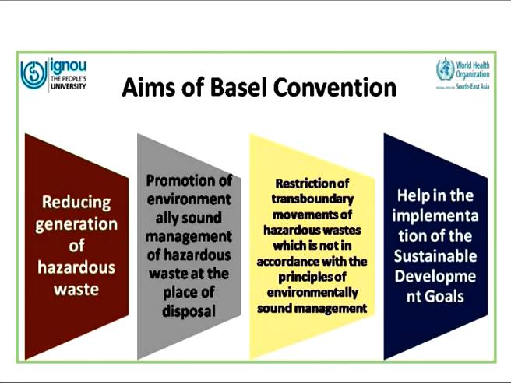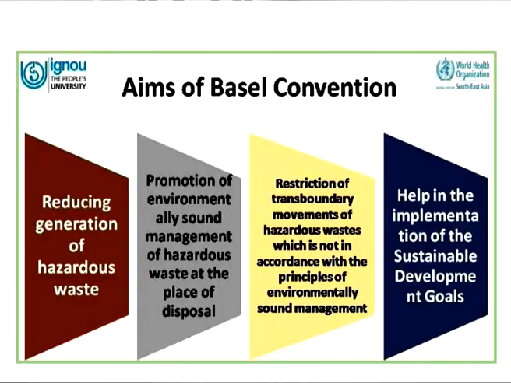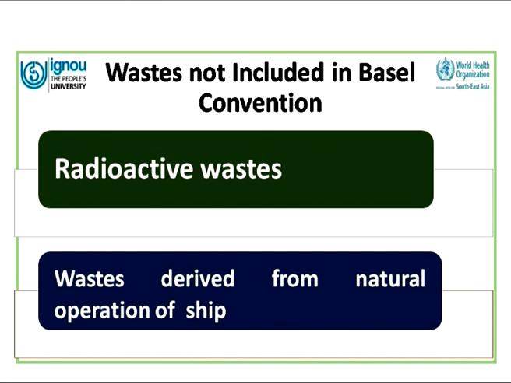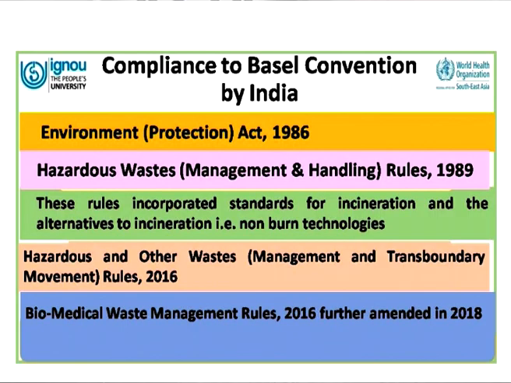The main aim is to reduce the generation of hazardous waste, promote environmentally sound management of this waste at the place where it is disposed, and restrict the transboundary movement which is not in accordance with the principles of environmentally sound management. The last aim is that it helps in implementation of the Sustainable Development Goals. Now, there are two types of waste which are not included in this. One is the radioactive waste, and the second is the waste which is derived from the natural operation of a ship. Let us see how India has complied with the Basel Convention.